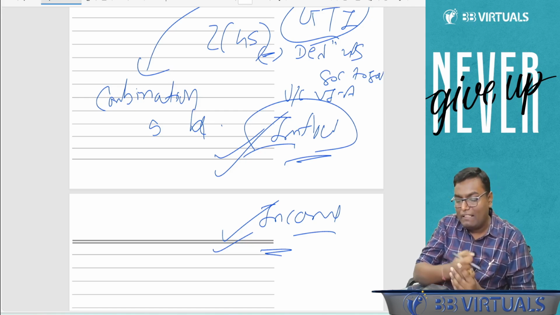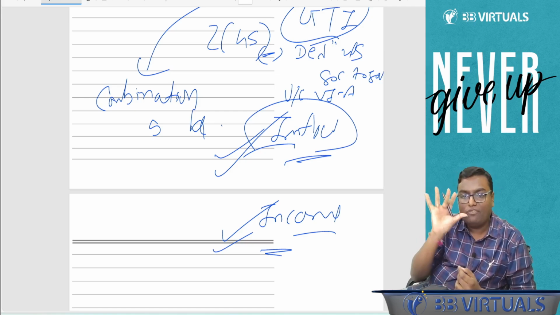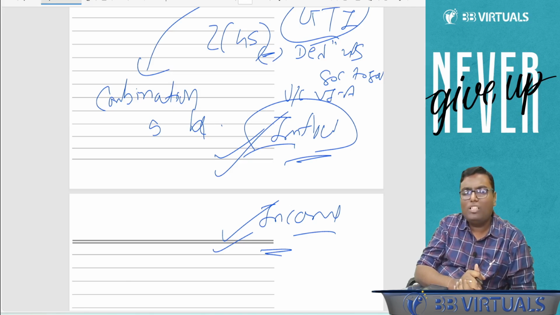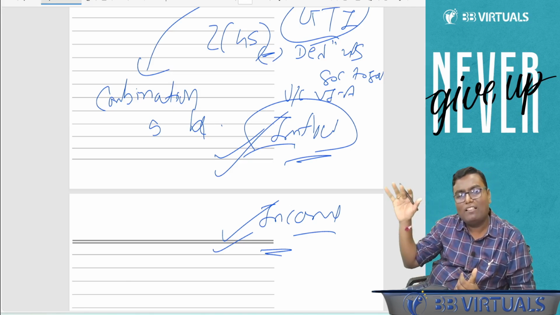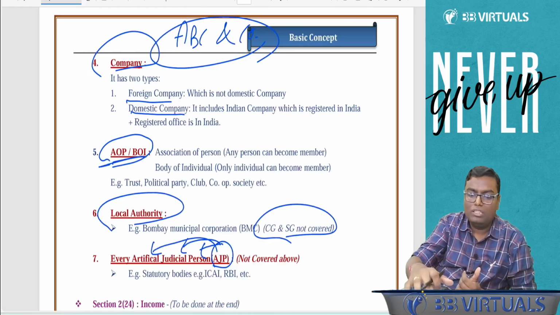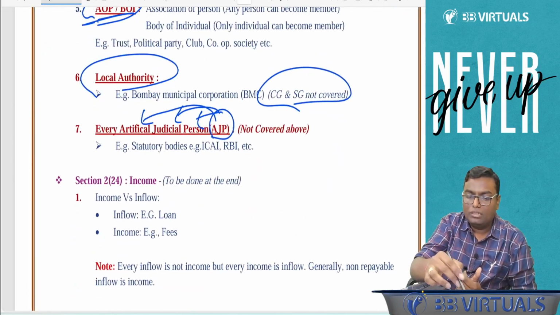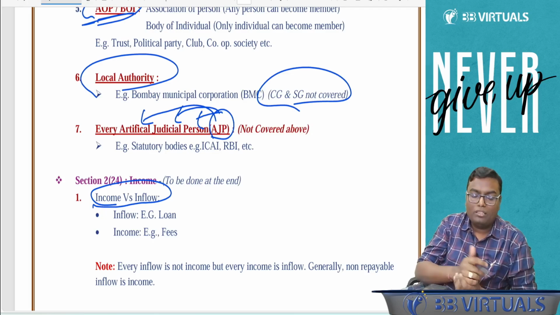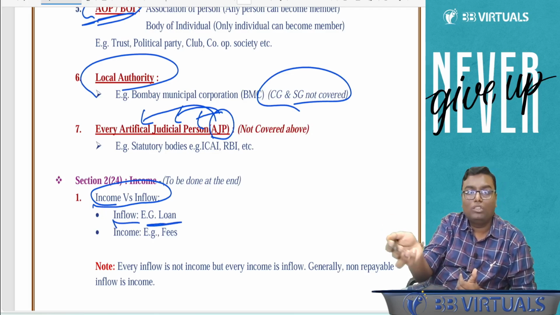See, the word income has a huge definition, a 5-page definition. But that definition we don't need to study. Along with 5 heads of income, that definition will be done. We need to understand the basic meaning of the word, and that is what we understood. First of all, income versus inflow. Inflow, for example, loan.